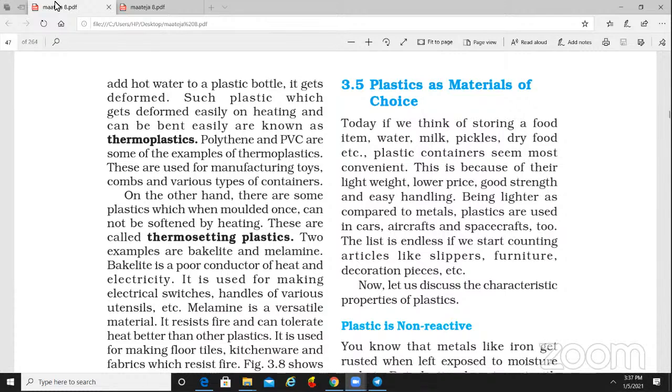So once again we will go for the recapitulation, synthetic fiber and plastic. These are basic needs, synthetic fiber also and plastic also. Just as water, air and food are necessary for us, nowadays clothes are also necessary. In different seasons we wear different types of clothes, and it is very mandatory and important for us. That is synthetic fiber and natural fiber.